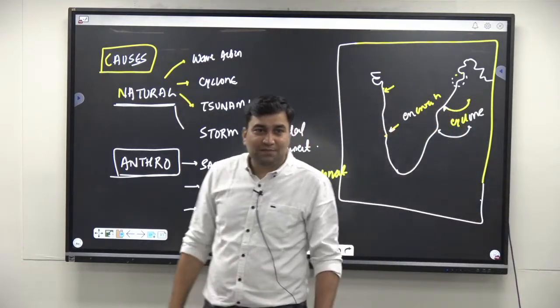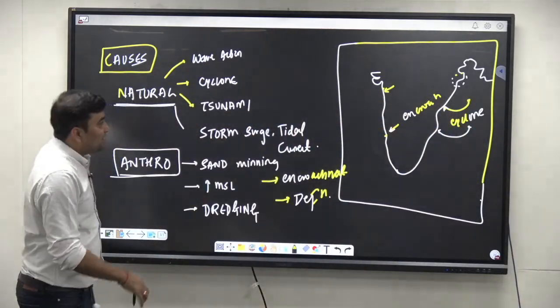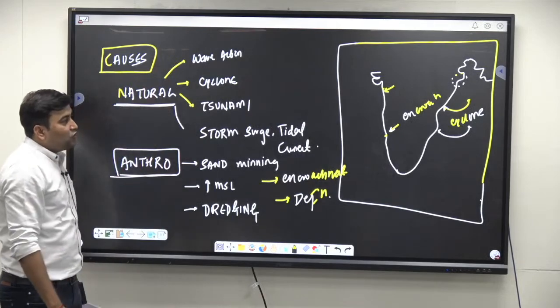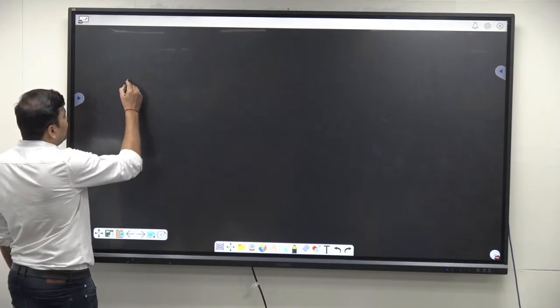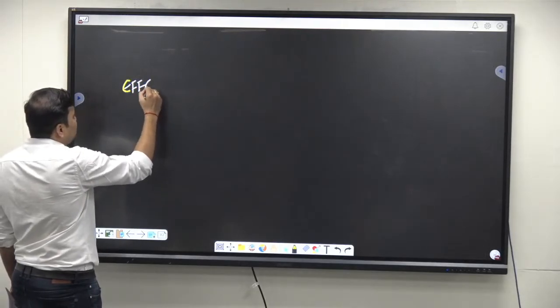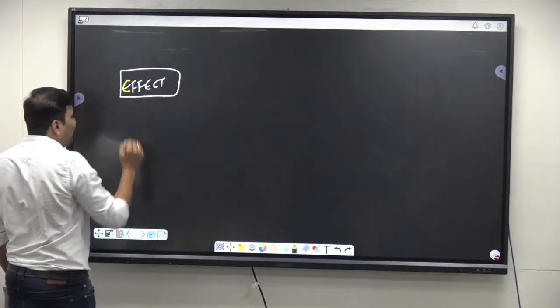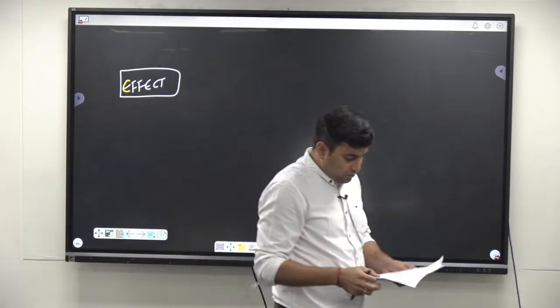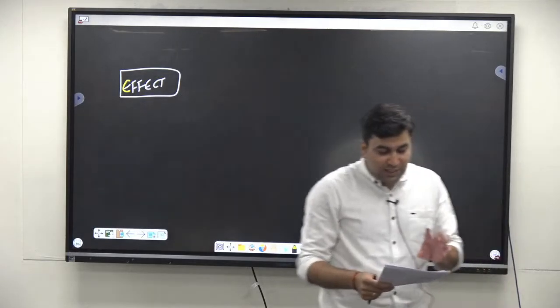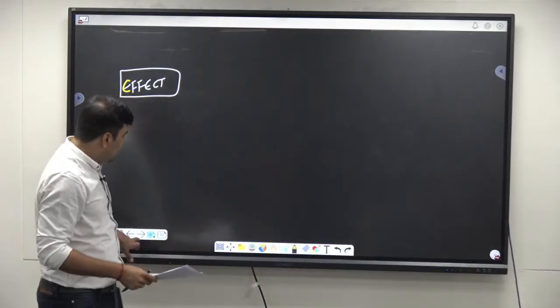Now, due to coastal erosion, there are going to be adverse effects, the effects or the impact. UPSC is using the words in the question, explain the effects. I'm reading the question again. The question says: explain the causes and the effects of the coastal erosion in India. I hope that you are understanding it.